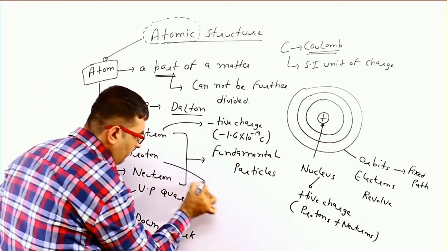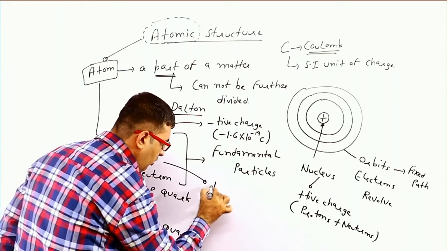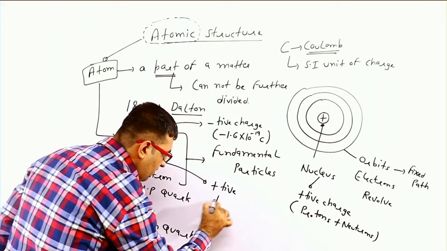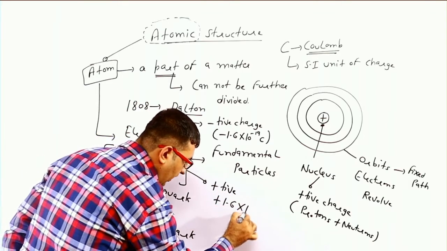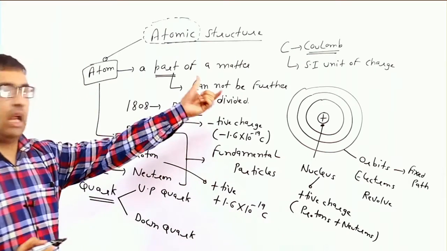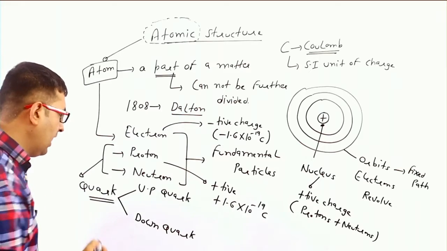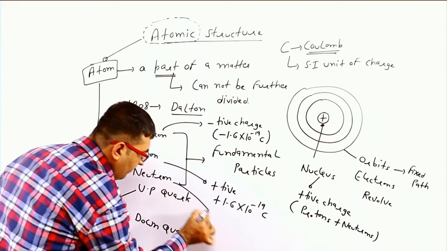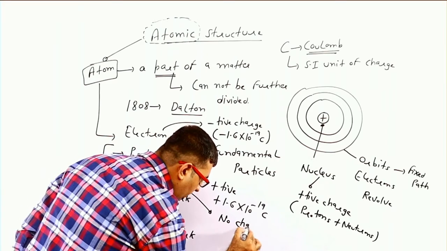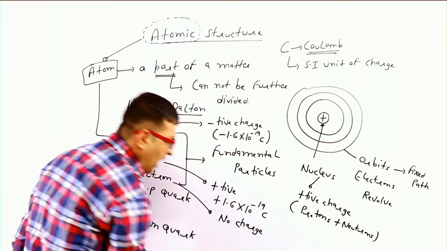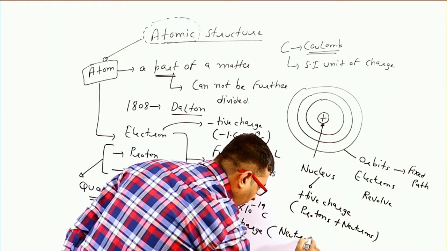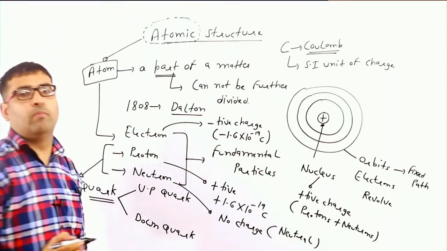Proton has a fixed positive charge of plus 1.6 into 10 raised to power minus 19 coulomb. Neutron has no charge, that is, neutron is a neutral fundamental particle of an atom.